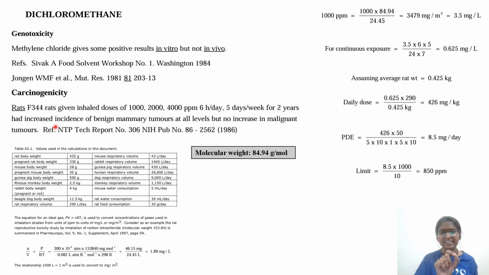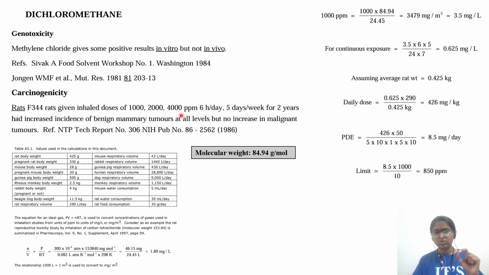And this publication is an NTP report, that is the National Toxicology Program. The US has this regulatory agency NTP, so they will identify certain chemicals which they feel have potential hazard. So they will do some toxicology studies, particularly 2-year rat studies and 13-week dose range finding studies. This study was done in 1986. So 1000 ppm is considered as a LOEL in this case, because even at 1000 they find tumors. So here the point of departure is the LOAEL, that is 1000 ppm.